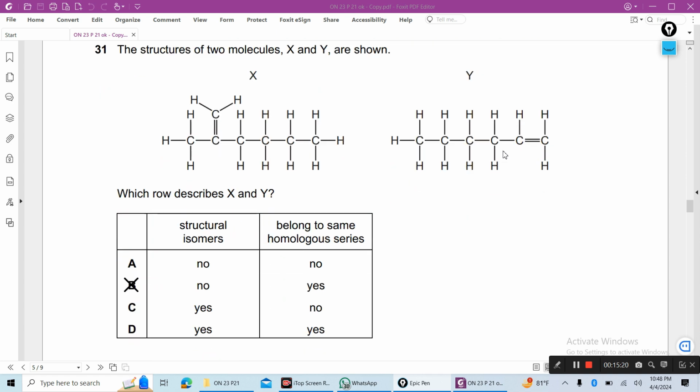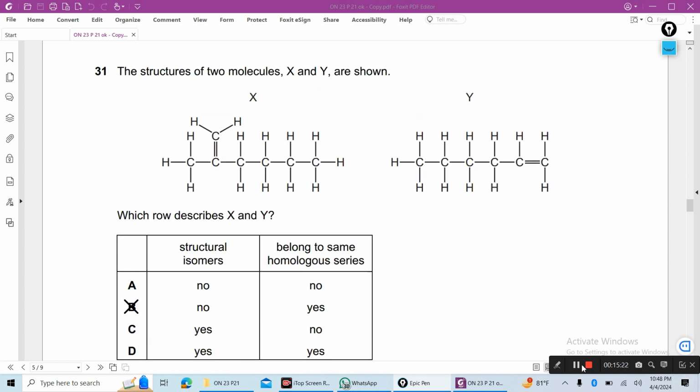Now number 31. The structures of two molecules X and Y are shown. X is an alkene, Y is also an alkene. This one has 7 carbons, heptene, and here 6 carbons, hexene. Which row describes X and Y?